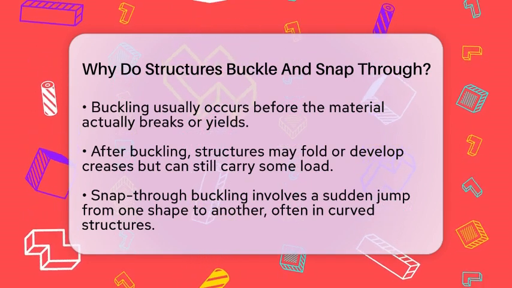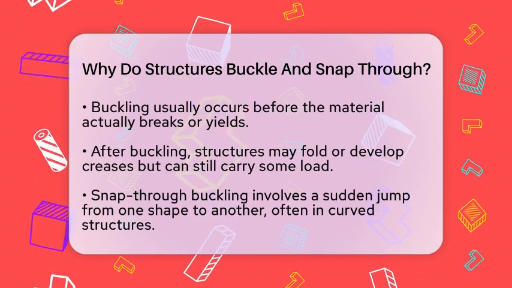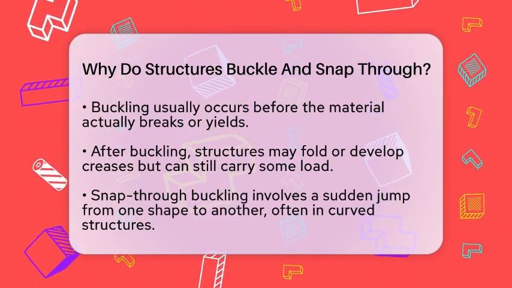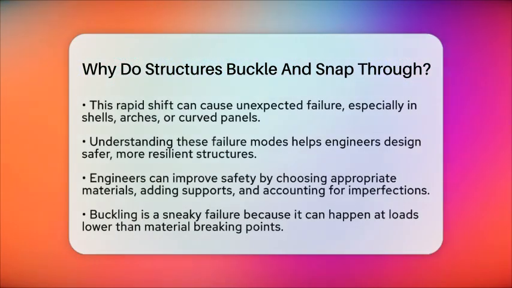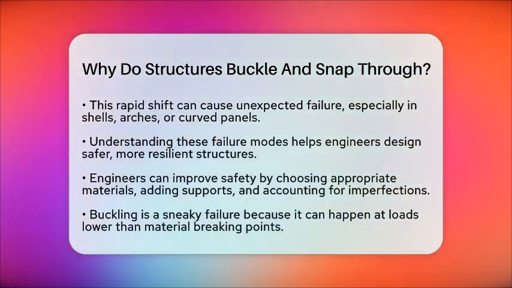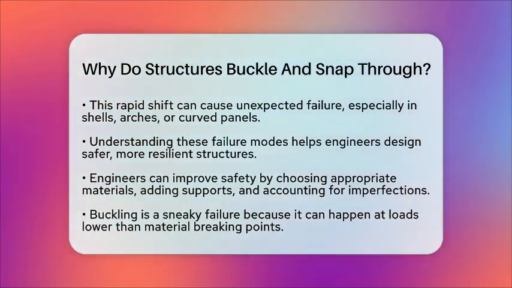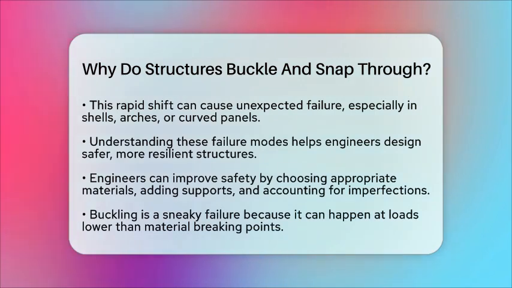Snap-through is a special kind of buckling where the structure jumps from one stable shape to another, like a bent beam suddenly snapping to the opposite curve. This is common in shells, arches, or curved panels. It can cause sudden failure or loss of function, often catching engineers off guard because it happens so quickly.